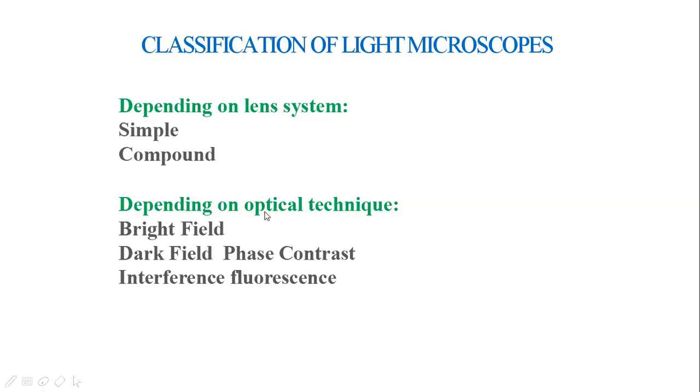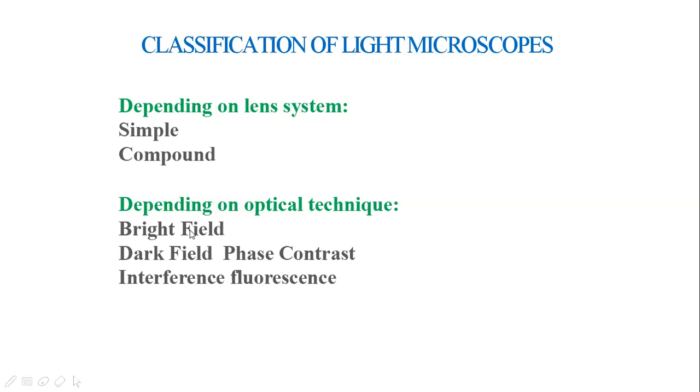By optical technique, they mean the different processes or technology involved in these microscopes. In bright field, the construction of the microscope is different. In the dark field microscope, the background will be dark in color.